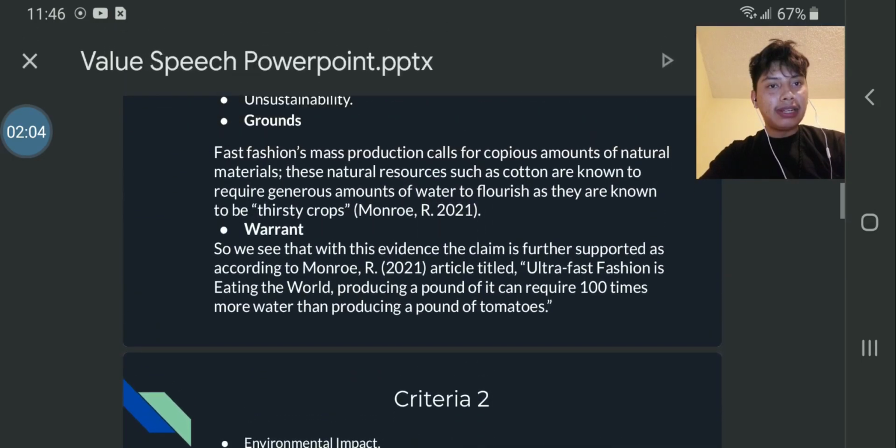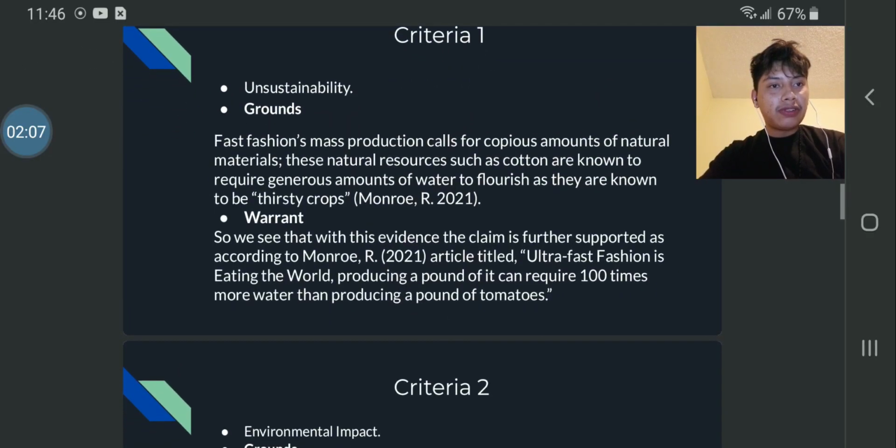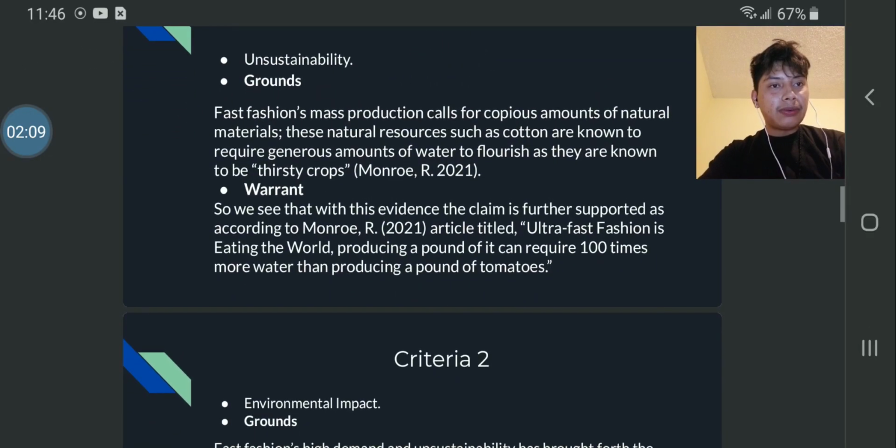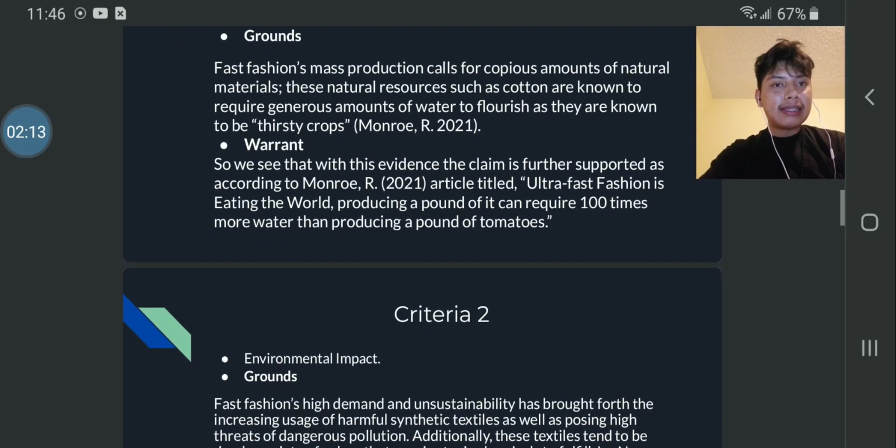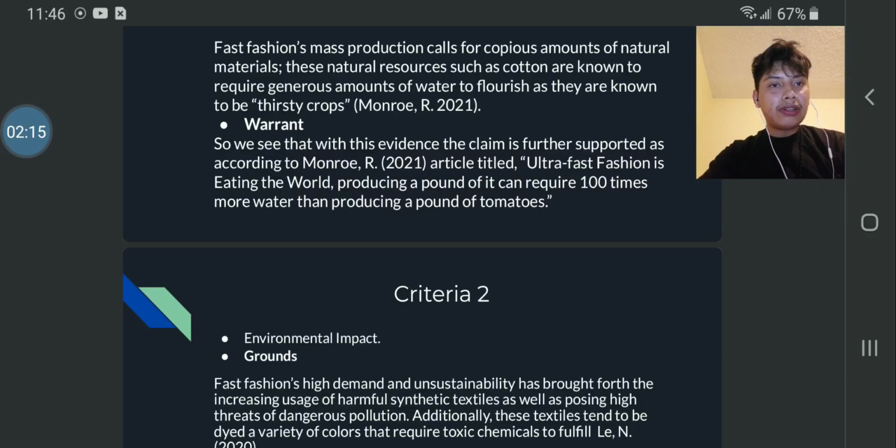Hierarchy of value criteria: unsustainability, environmental impact, abroad workers' working conditions, and foreign workers' unlivable wages. Criteria 1, unsustainability. Grounds: fast fashion's mass production calls for copious amounts of natural materials. These natural resources, such as cotton, are known to require generous amounts of water to flourish. They are known to be thirsty crops. Monroe R., 2021.